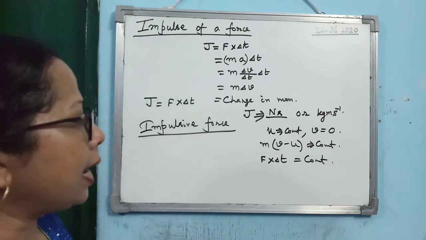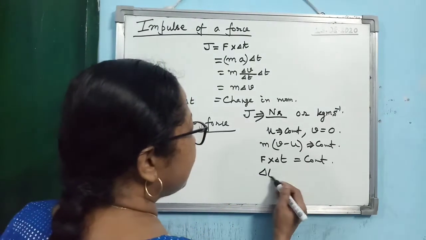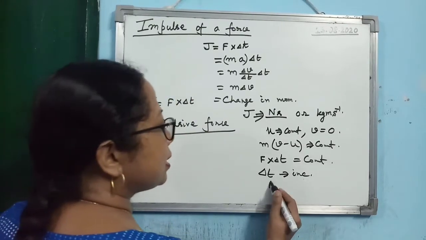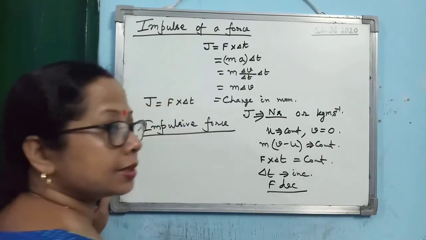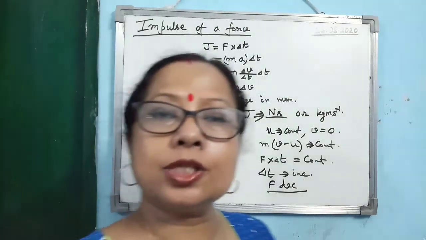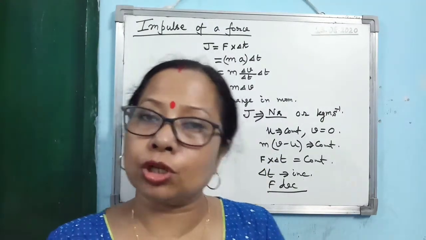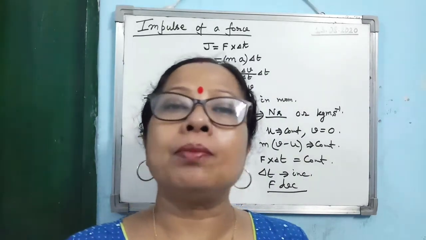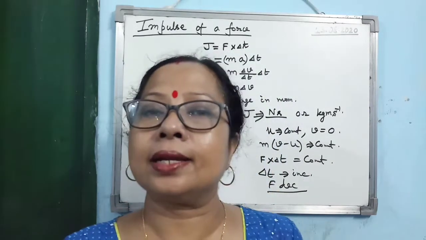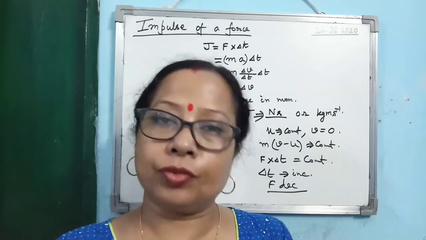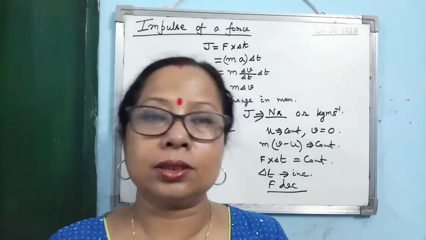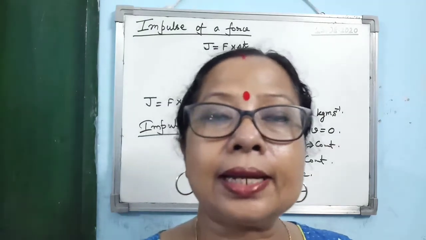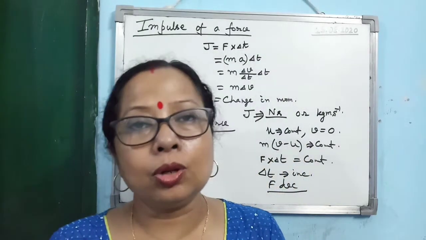Now by lowering the hand, what is the cricketer doing? The cricketer is increasing delta t. So when delta t increases, what happens? F decreases. Means the cricketer applies a small force on the ball to stop the ball. So the ball also in turn applies a small amount of force on the cricketer's hand. So there is no chance of the cricketer getting hurt. So this is the reason why, while catching a ball, the cricketer lowers his hand.